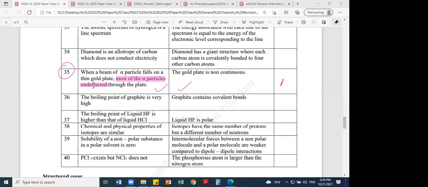Then question number 36. Yes, can you quickly post the answer in the chat, or at least unmute and tell? 36, what is that? Boiling point of graphite is very high. Is that correct? Yes. Graphite has high boiling point and high melting point. Both graphite and diamond have high melting and boiling points. The diamond's boiling and melting points are slightly higher than graphite, but in general both have high melting and boiling points.